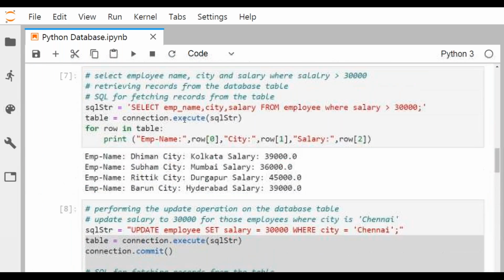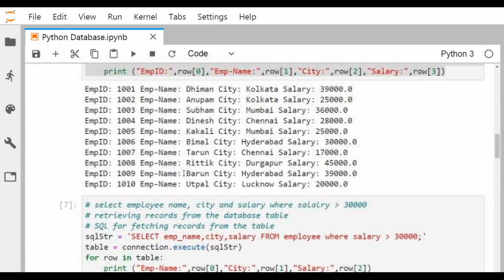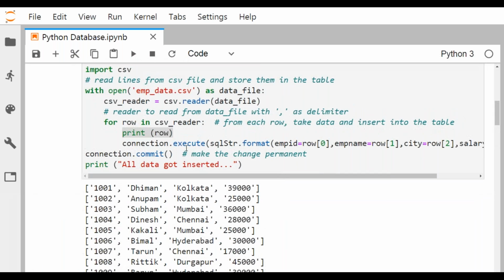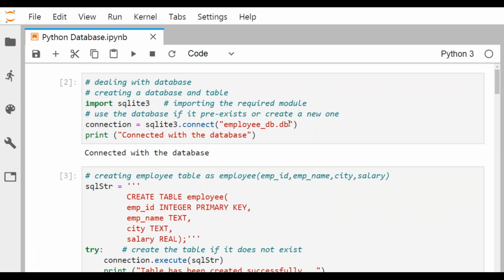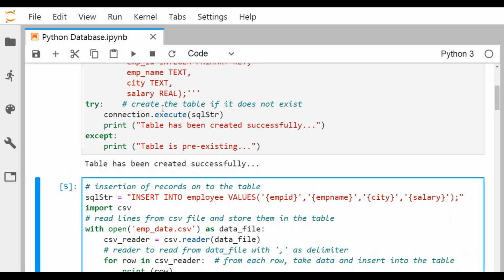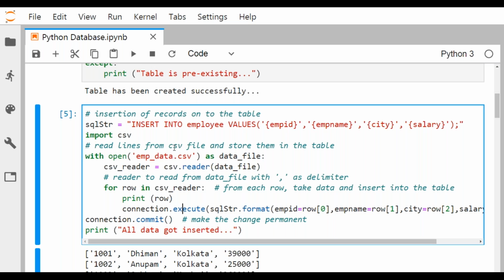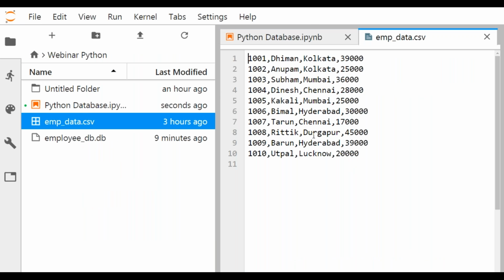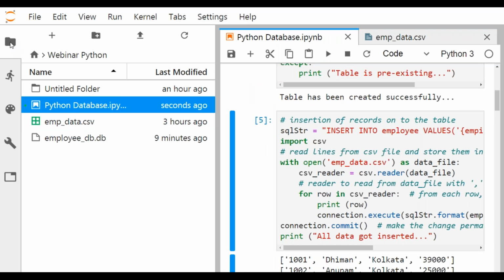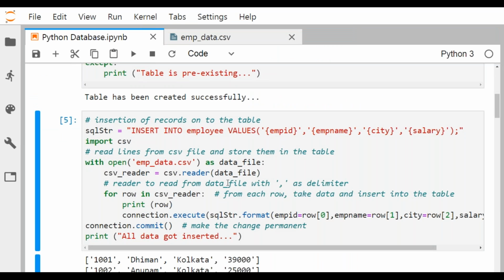Those who were facing problems working with the database from Python, I think for them it is a very fruitful class. And for the rest of the students, I think you have learned a lot: how to create a database, then how to create a table under that, and then how to insert data, not by taking data from the keyboard, but from the CSV file. So it was my CSV file, and this CSV file content has been put onto the database directly.